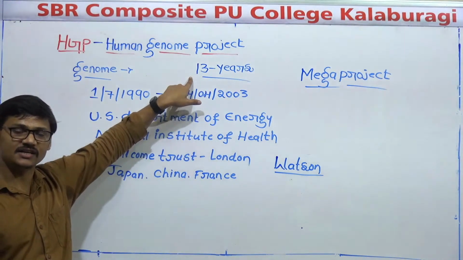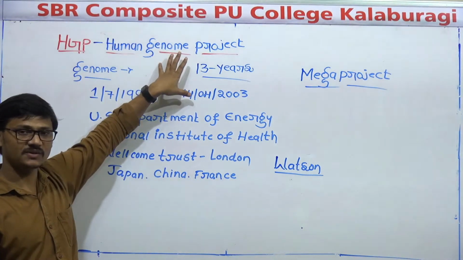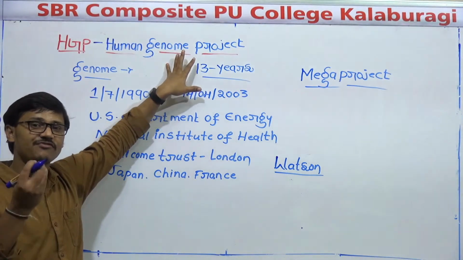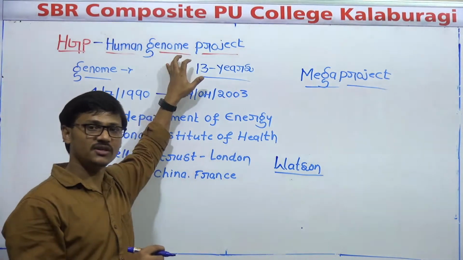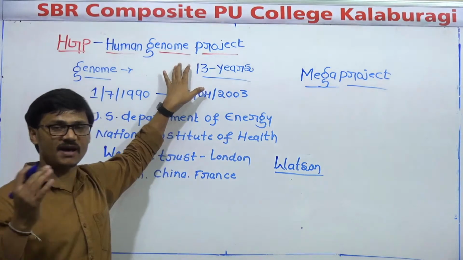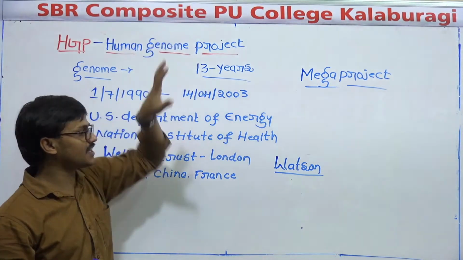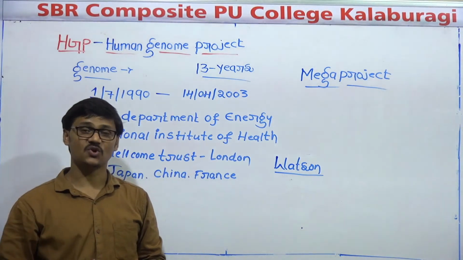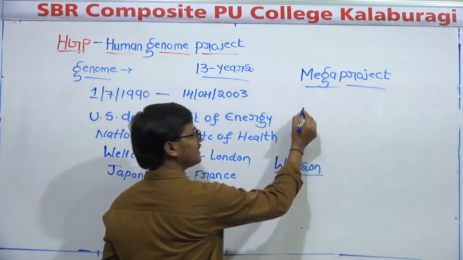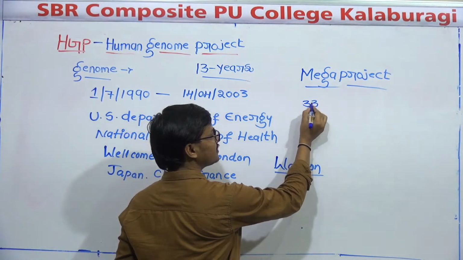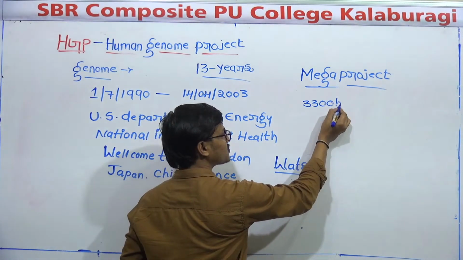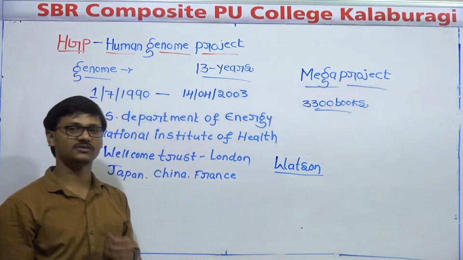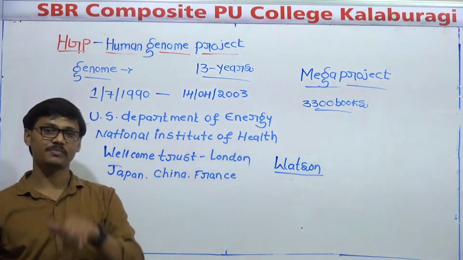Another reason is, at the end of this project, whatever information the scientists got, if they had to write it in books, just imagine they got all the information of this HGP and they want to store all this information in books. So how many books do we need? We need nearly 3,300 books. And each book having 1,000 pages.